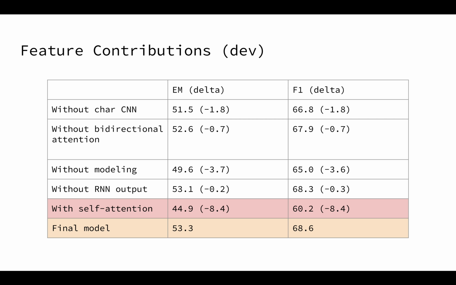So for our results, we look at removing different parts of our model and looking at the EM and F1 scores. We found that adding self-attention right below the bidirectional attention flow layer greatly negatively impacted performance, and this is likely due to the fact that we didn't implement the rest of the RNet architecture. But we also found other interesting things, like removing bidirectional attention doesn't actually impact the model as much as removing the modeling layer or even the character CNN, which is greatly surprising. And just to be clear, removing parts of this model means swapping them out with a baseline model. So maybe the baseline's attention was better than we thought.